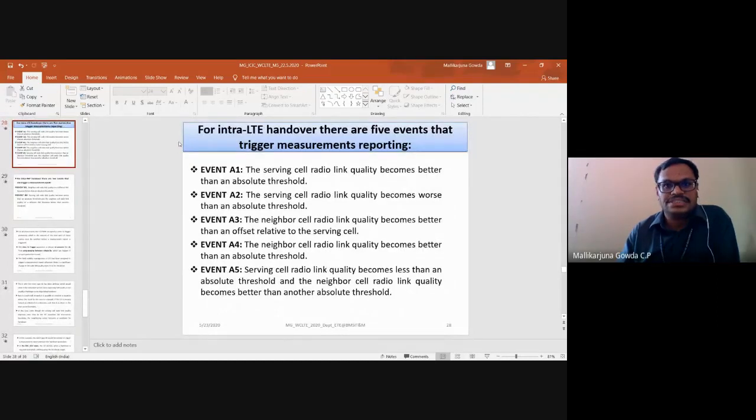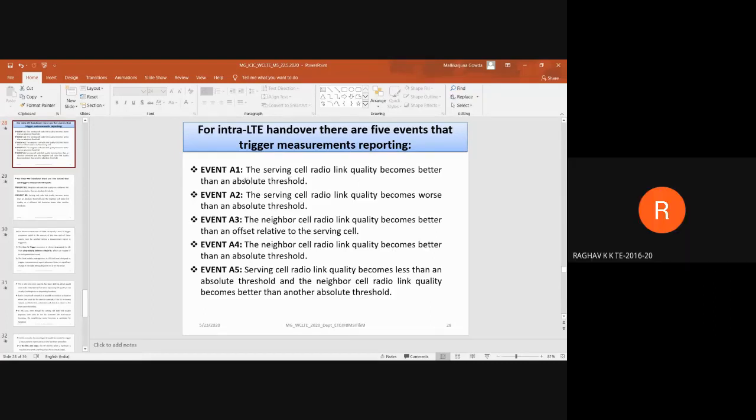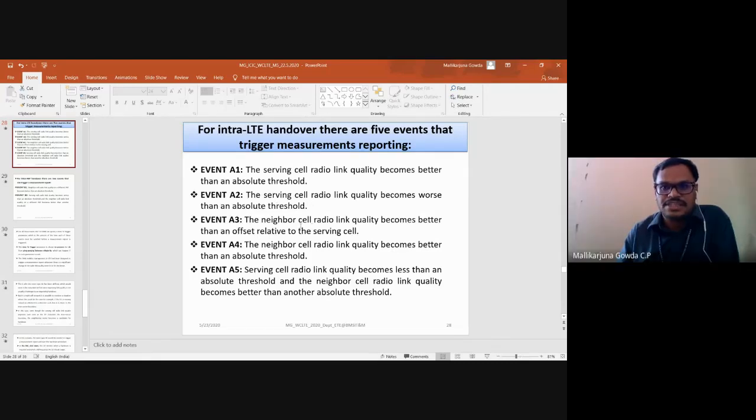So try to understand these 5 events, when these 5 events will be triggered during an intra-LTE handover, right? Depending upon the radio link quality and the threshold value, A1, A2, A3, A4, A5. So the absolute threshold value and the offset relative to the serving cell, what is the difference between these two things? Yeah, here the neighbor cell radio link quality becomes better than the offset relative to the serving cell, right?